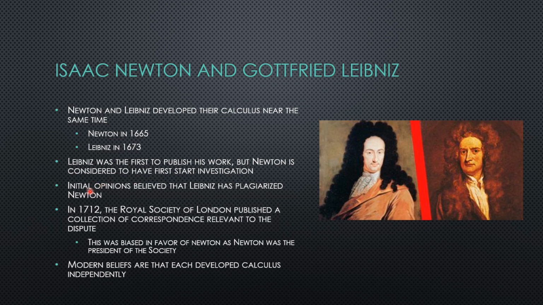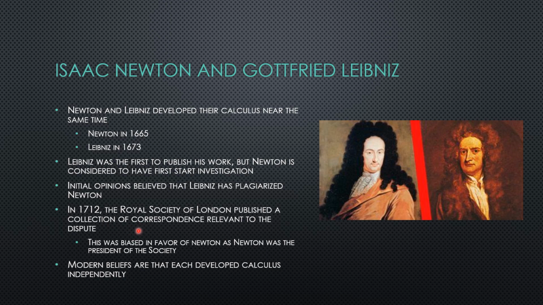At this point, when they were both submitting their work, initial opinions believed that Leibniz had plagiarized Newton. This is due to them believing that he had access to Newton's notes, and he basically copied off of him. And then in 1712, there was an investigation into these claims. They published a collection of correspondence relevant to the dispute.